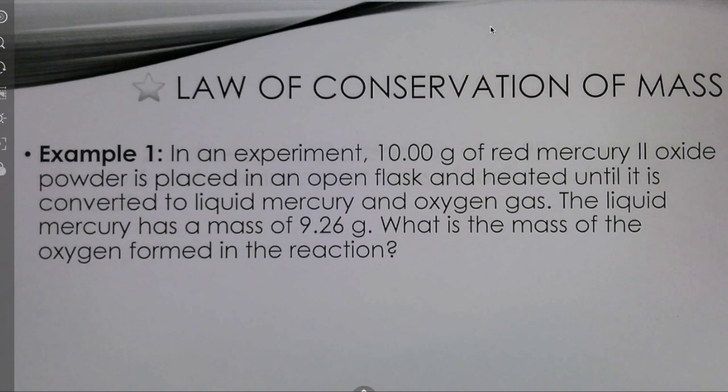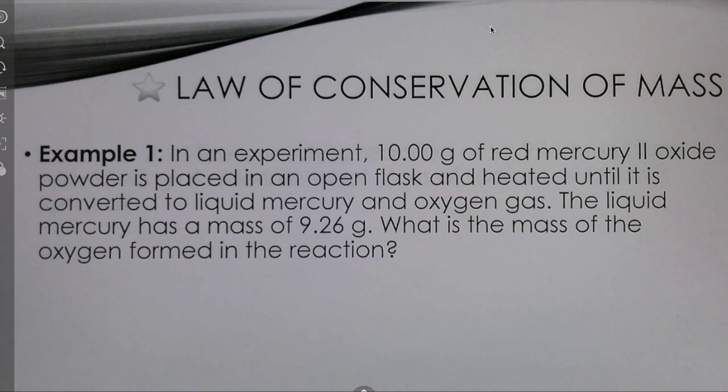Our first example says, in an experiment, 10 grams of red mercury(II) oxide powder is placed in an open flask and heated until it is converted to liquid mercury and oxygen gas. The liquid mercury has a mass of 9.26 grams. What is the mass of oxygen formed in the reaction?